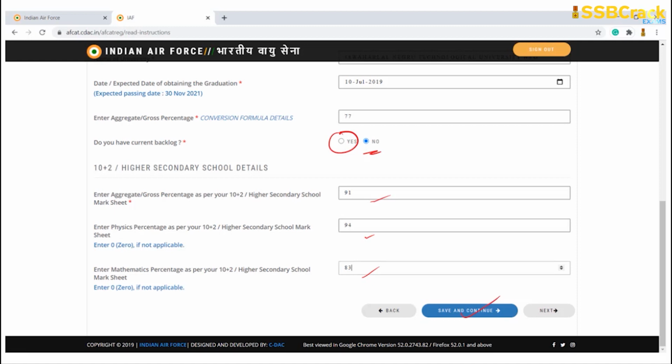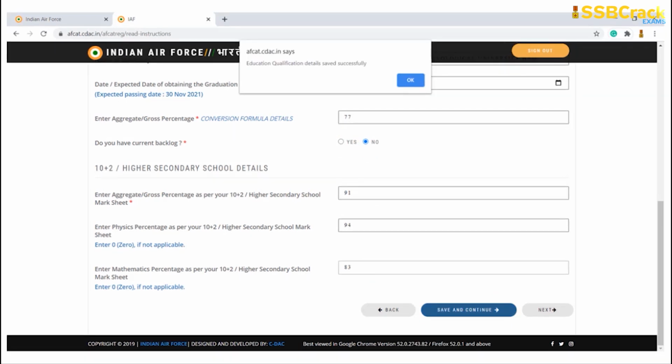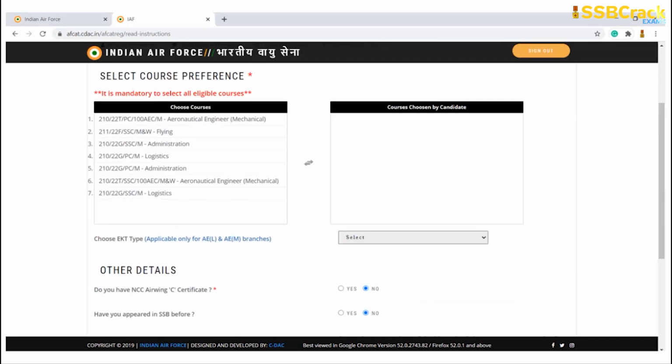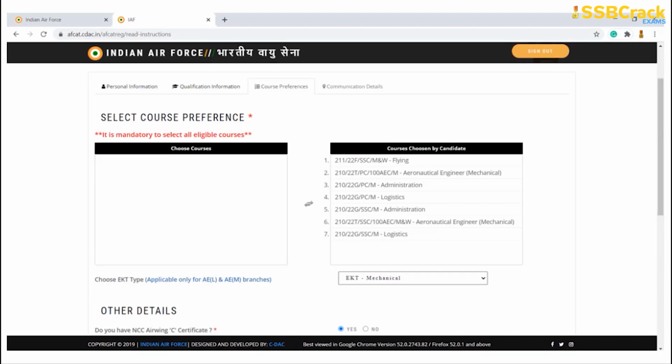Always please click on save and continue only, not next. Okay, always click on save and continue. Thereafter, it will tell you that your educational qualification details have been saved successfully. Click on the option OK. After moving forward, it will ask you about the course preferences. Here are the different types of course preferences, and you have to choose the course according to your preference. Once you click on the courses selected by the candidate, it will show you all of these things.